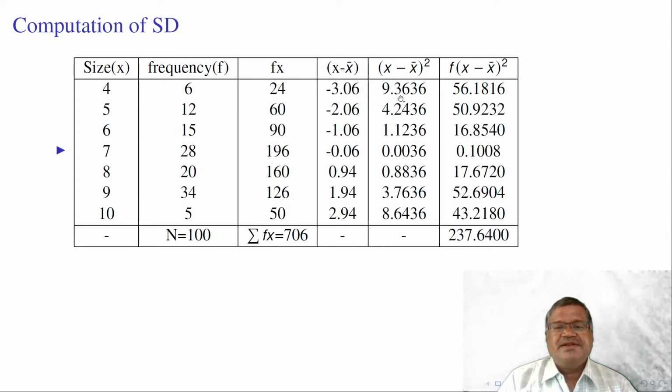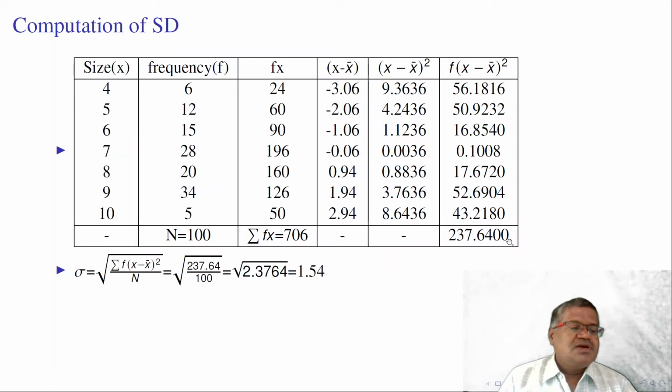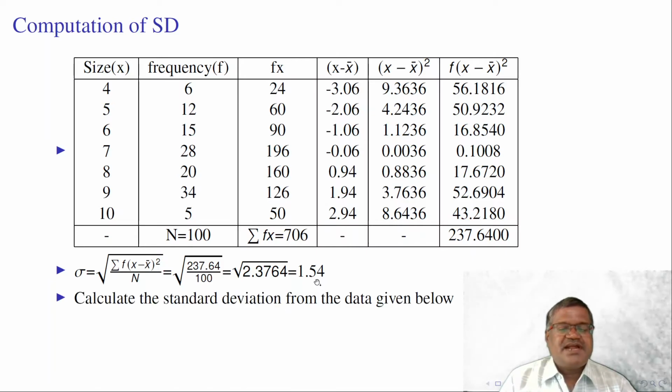Squaring this gives 9.3636. F into x minus x bar whole square is equal to 56.1816. Thus, this is sigma f into x minus x bar whole square. The summation of this term is 237.6400. Thus, sigma is equal to root of summation f into x minus x bar whole square by n. Capital N is 100 here. Summation f into x minus x bar whole square is 237.64 here. This 1.56 is our standard deviation.